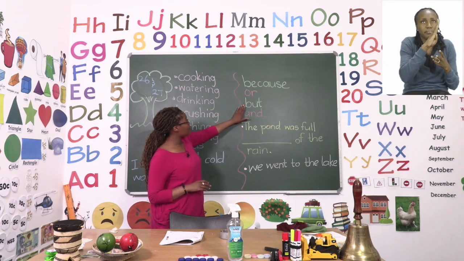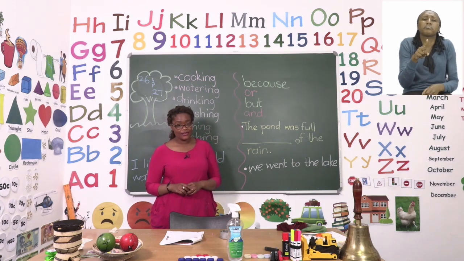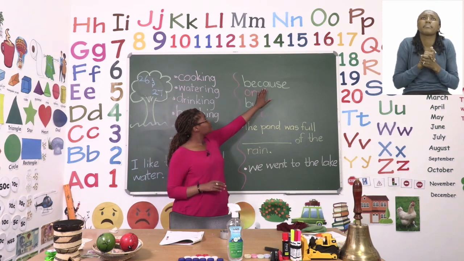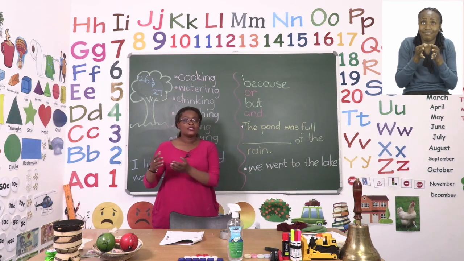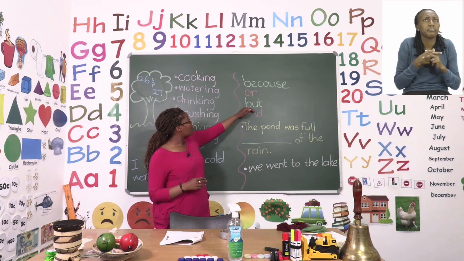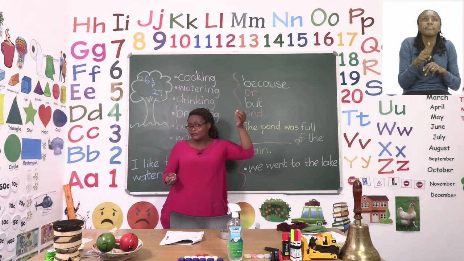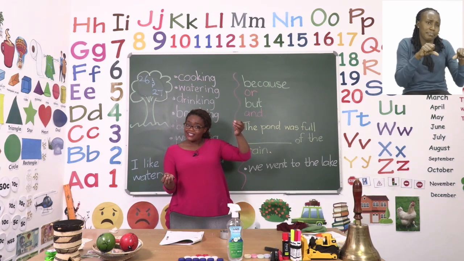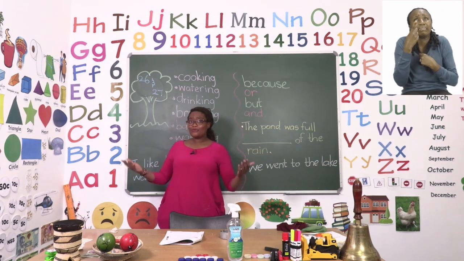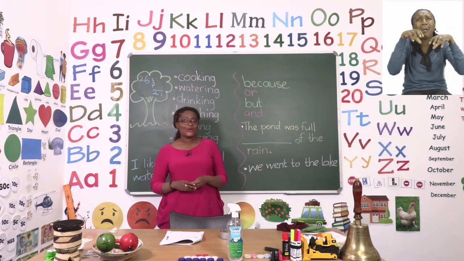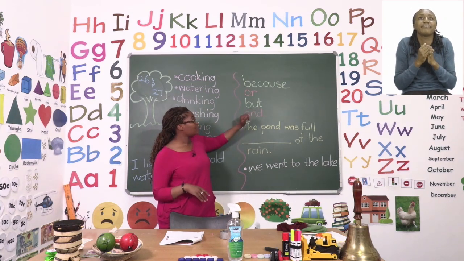Then, we have the word but, where we have an excuse to give. Remember, because is used when we are saying something happened, so this happened. But when we are saying but, there is a good side and a not so good side. I want to go and play, but it is raining. So the good side is you want to go and play, but the not so good side is, but it